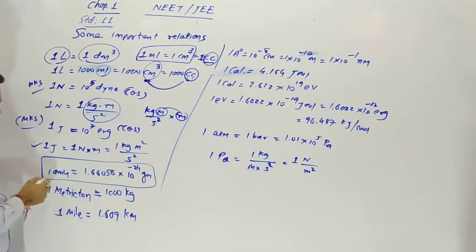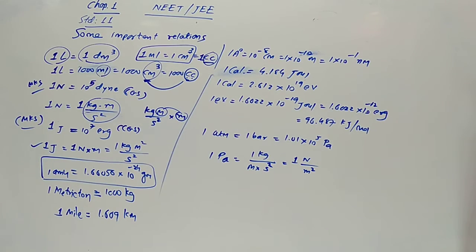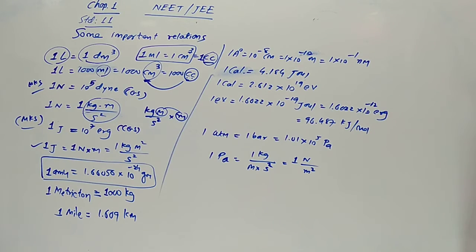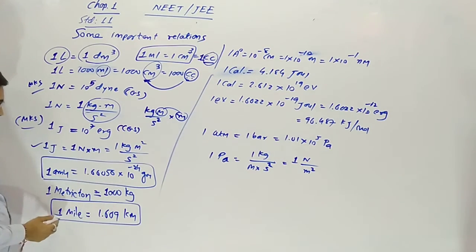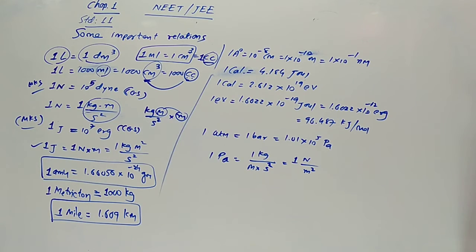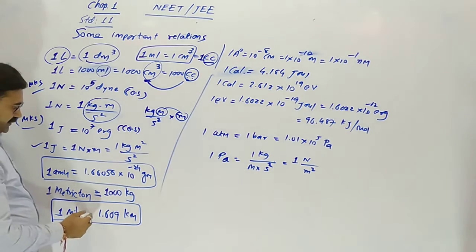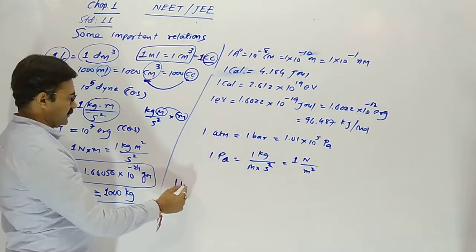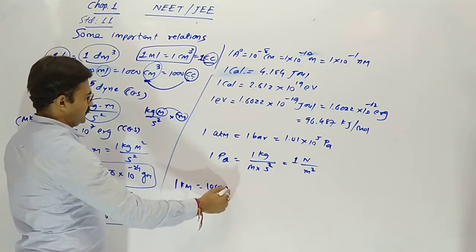1 AMU. In our first chapter, 1 AMU is given as 1.66056 into 10 raised to minus 24 gram. 1 metric ton is equal to 1000 kilogram. When 1 metric ton comes, it means 1000 kilogram. Sometimes distance is given in mile, so we have to convert into kilometer. 1 mile equal to 1.609 kilometer. And we know 1 kilometer is equal to 1000 meter.